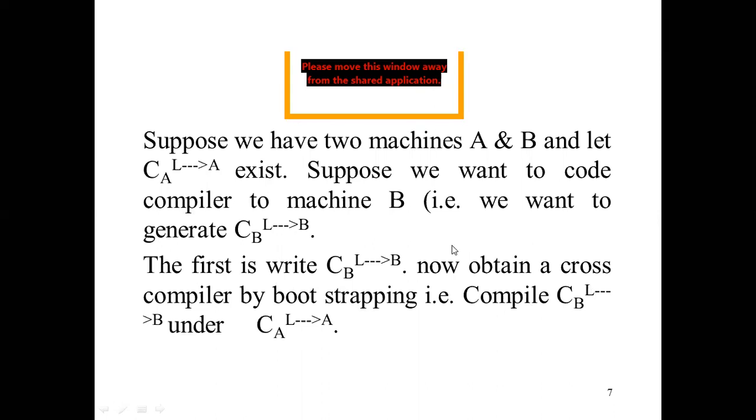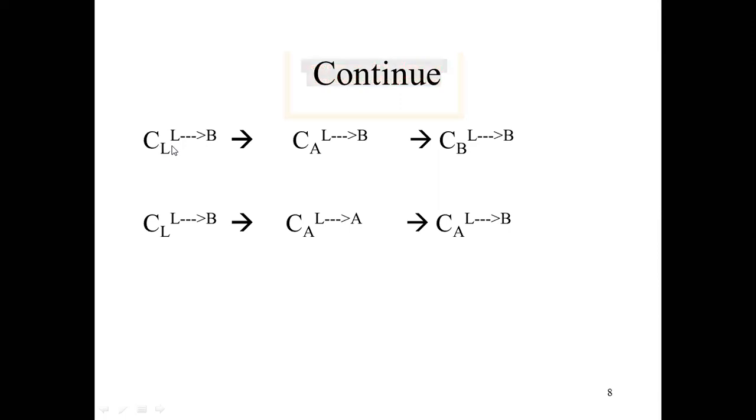So CL is the language of this compiler, meaning this compiler was written in a high level language, and it is converting high level language to low level language. Here again there is a CA, another compiler converting high level to B.